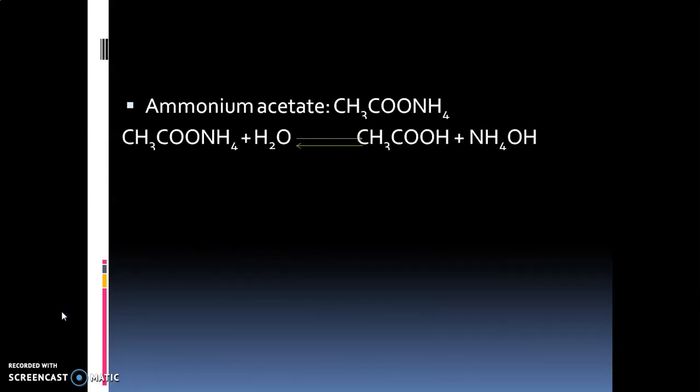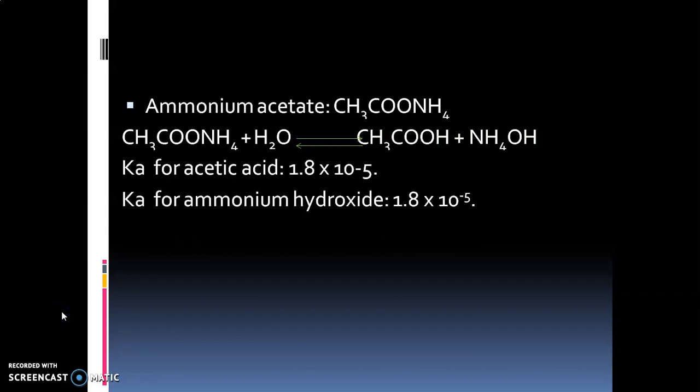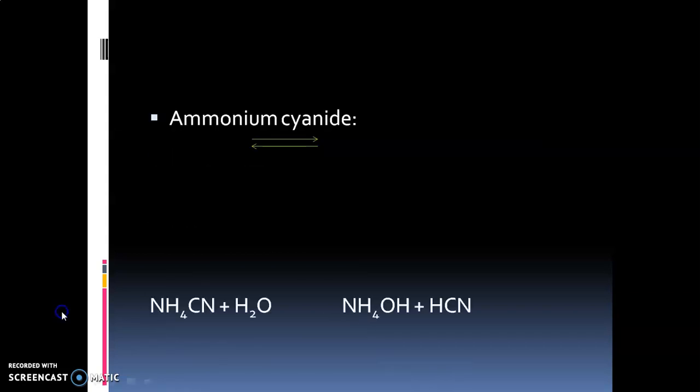You can see here example, ammonium acetate, CH3COONH4 plus H2O, so we'll get acetic acid and ammonium hydroxide. Now Ka for acetic acid is 1.8 into 10 raised to minus 5, whereas Kb for ammonium hydroxide is 1.8 into 10 raised to minus 5. Now you can here see Ka and Kb are same, hence the solution will be neutral.